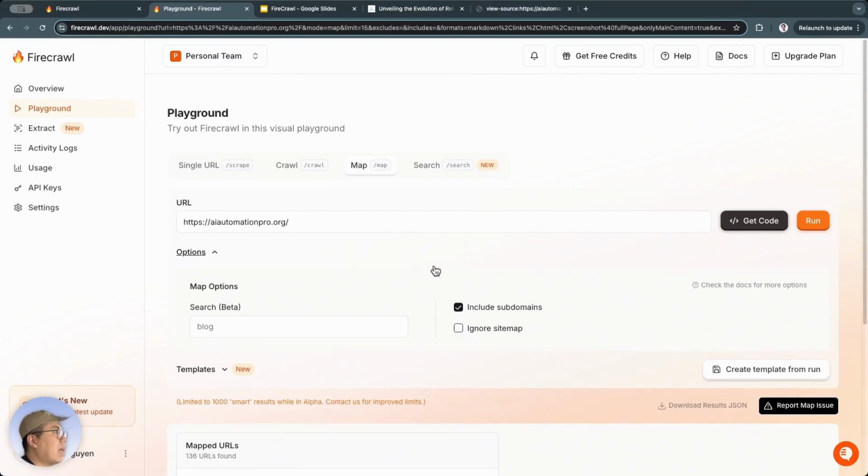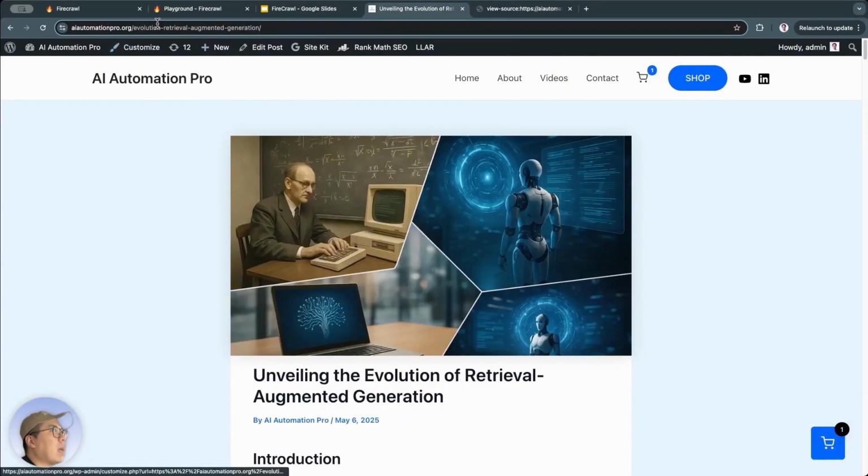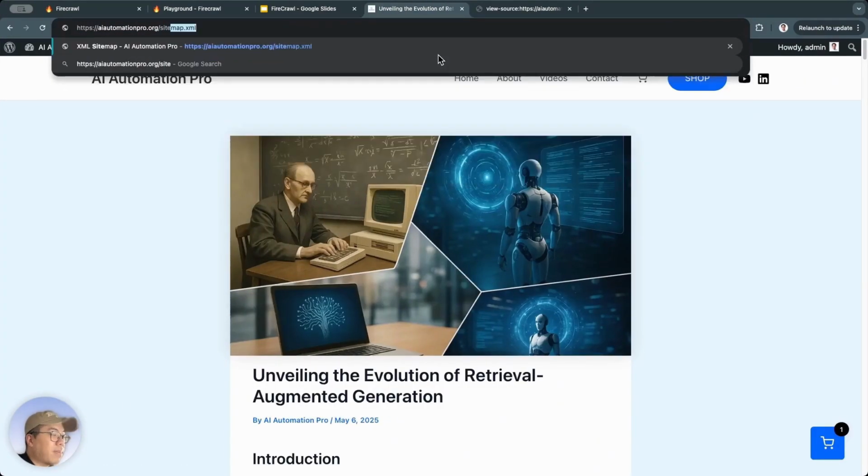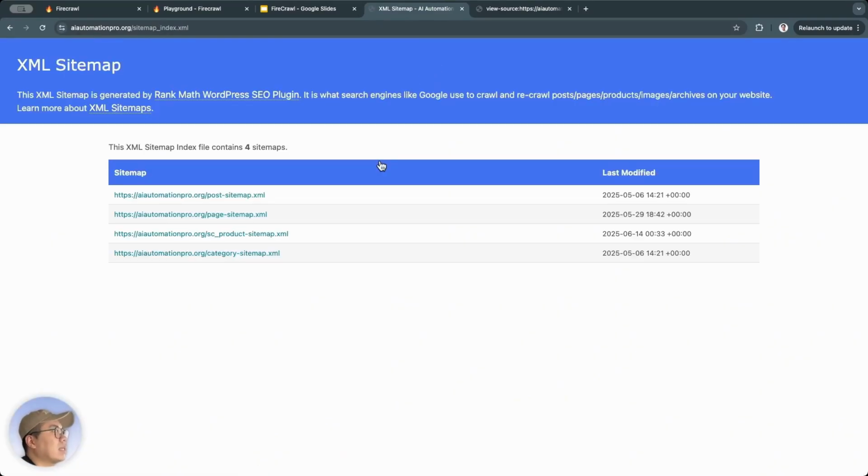Actually, to do this part, we also need to understand a concept about sitemaps. Yeah, for example, on this website of mine, I have a sitemap. My website is built on WordPress, so when I install SEO plugins, they automatically generate a sitemap. What is a sitemap? A sitemap is like a map of the site. It lists out all the addresses, the URLs, all the web pages on that website.